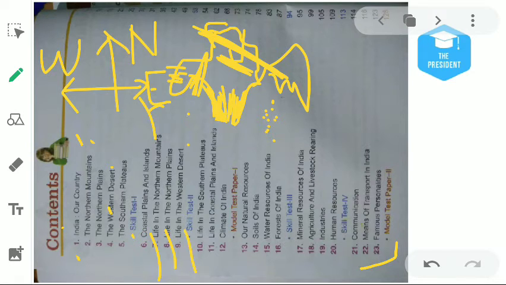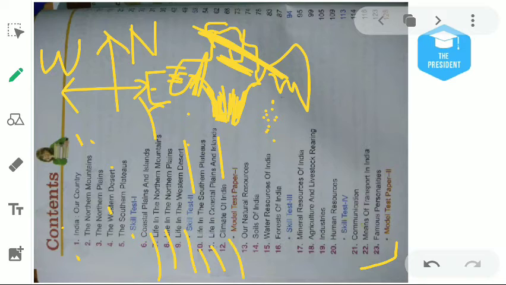Then the same topics we will cover in chapter number 9 on the western desert. Then chapter number 10 is about life in the southern plateau. Again we will read about the southern portion of India, I mean southern states like Karnataka, Tamil Nadu, Kerala, Telangana, Andhra Pradesh. Then life in the coastal plains and the islands, the same things we will repeat here, but in the context of the coastal plains.